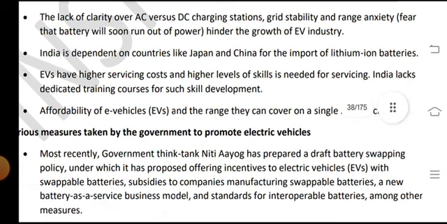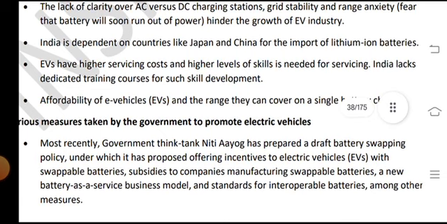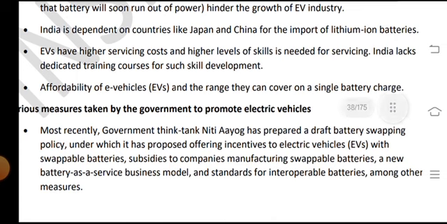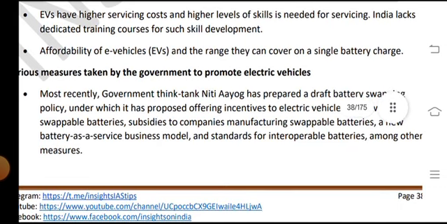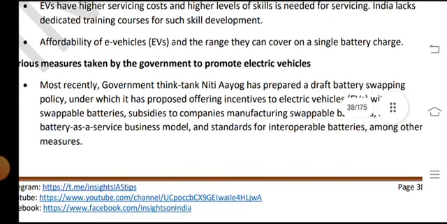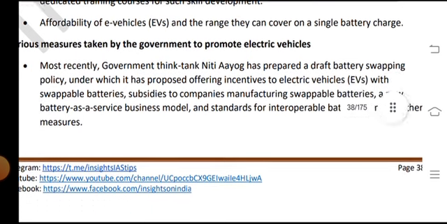India is dependent on countries like Japan and China for the import of lithium-ion batteries. EVs have a higher servicing cost, and a higher level of skill is needed for servicing. India lacks dedicated training courses for such skills development. Affordability of e-vehicles and the range they can cover on a single battery charge are also concerns.